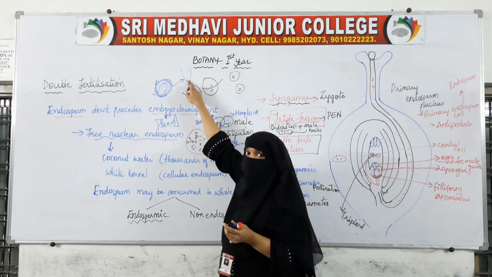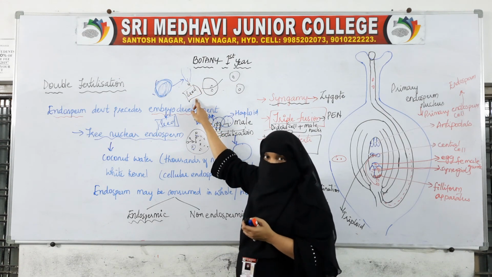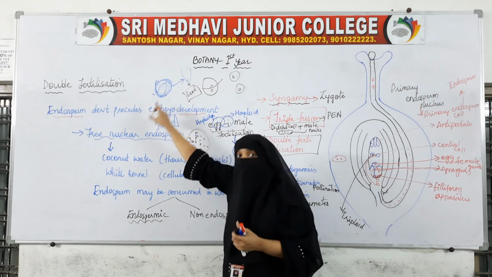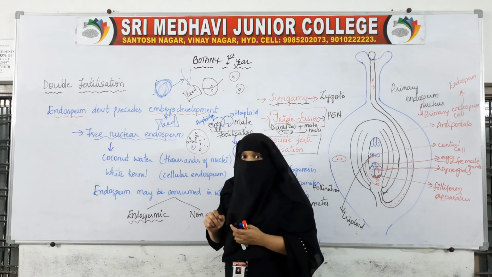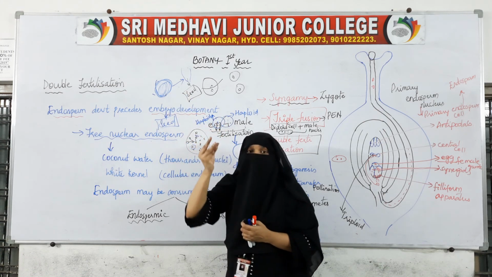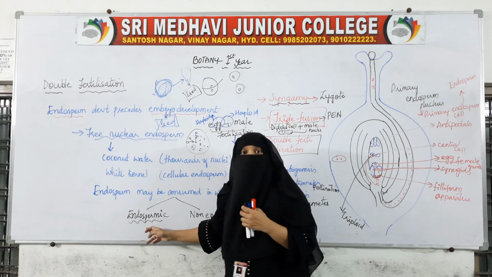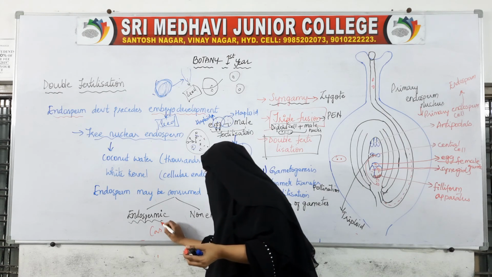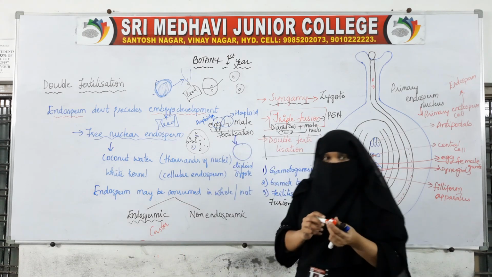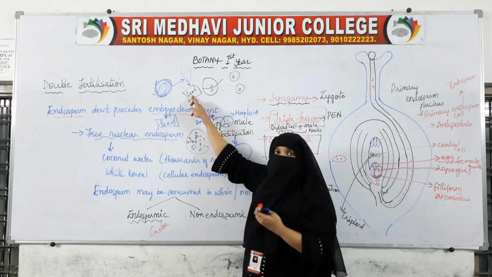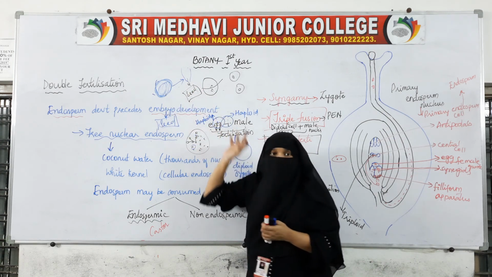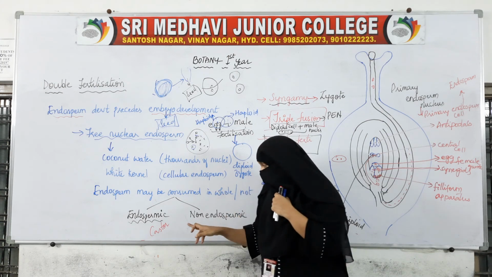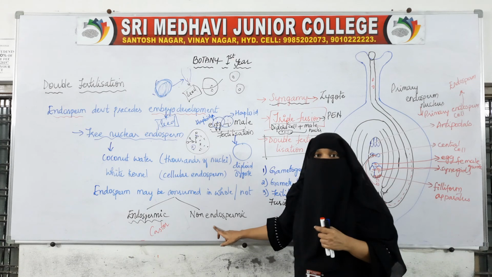The embryo will later change into seeds. When it has changed into a seed, if endosperm is still present, then those seeds with a little endosperm are called endospermic seeds. An example is castor. And by the time this embryo changes into a seed, if no endosperm is left, then those seeds with no endosperm are called non-endospermic seeds.